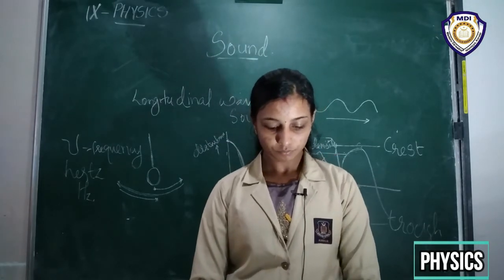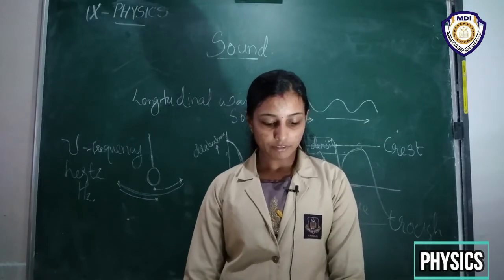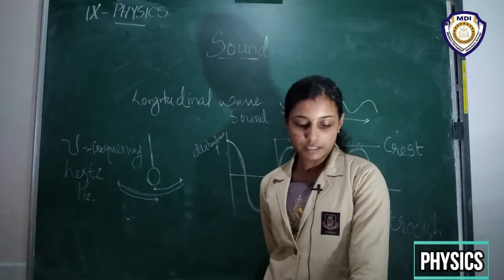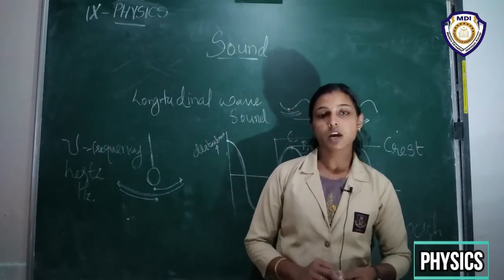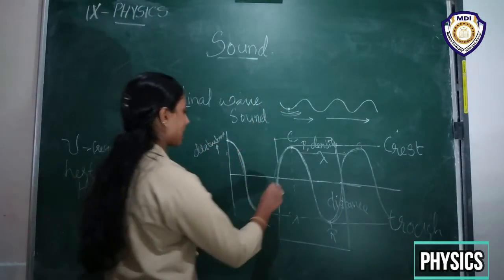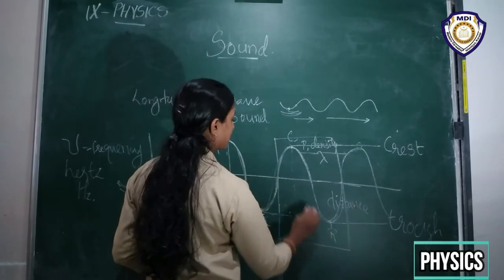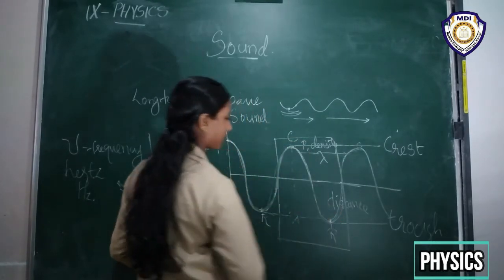And if we can count the number of compressions or rarefactions that cross us per unit time, we will get the frequency of the sound waves. That is, this is also one oscillation, right? That constitutes one compression and one rarefaction.